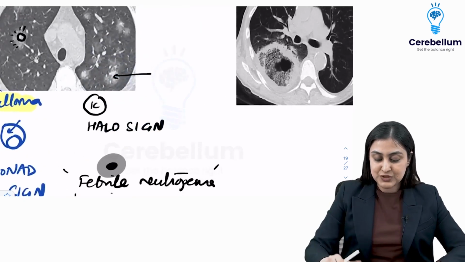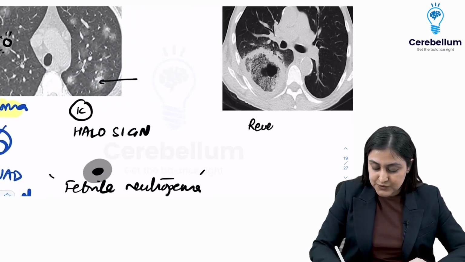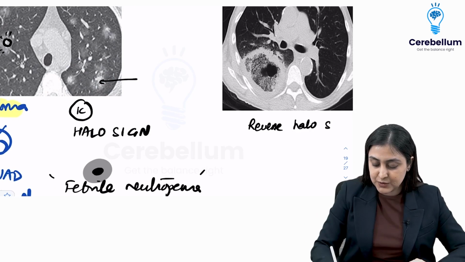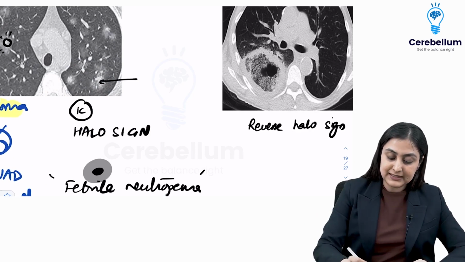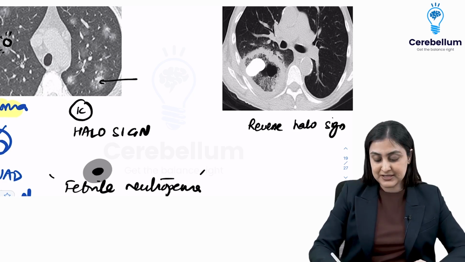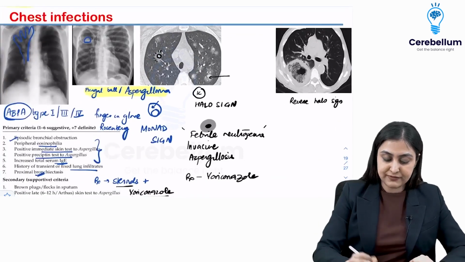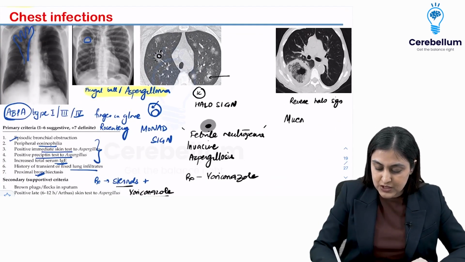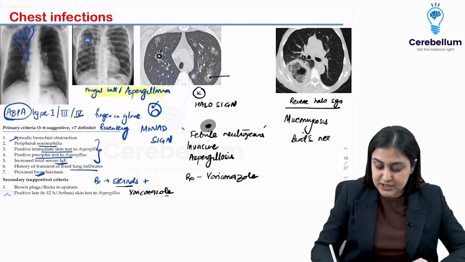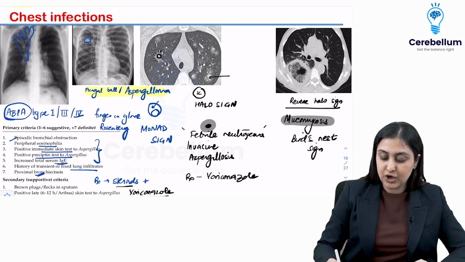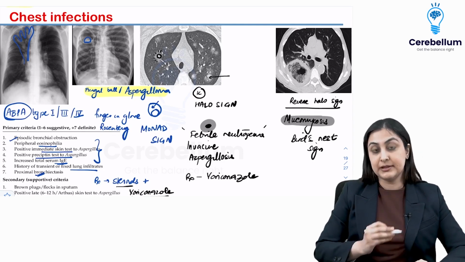On the other hand, if you see this reverse halo sign, alright, so this is the reverse halo sign in which you see that the periphery is solid, and the center is showing this hazy ground glass opacity. This is a feature of mucormycosis. Okay, so this is mucormycosis, reverse halo. This is also known as a bird's nest. It kind of does look like that. So this is a bird's nest sign. Mucormycosis is what you want to remember.